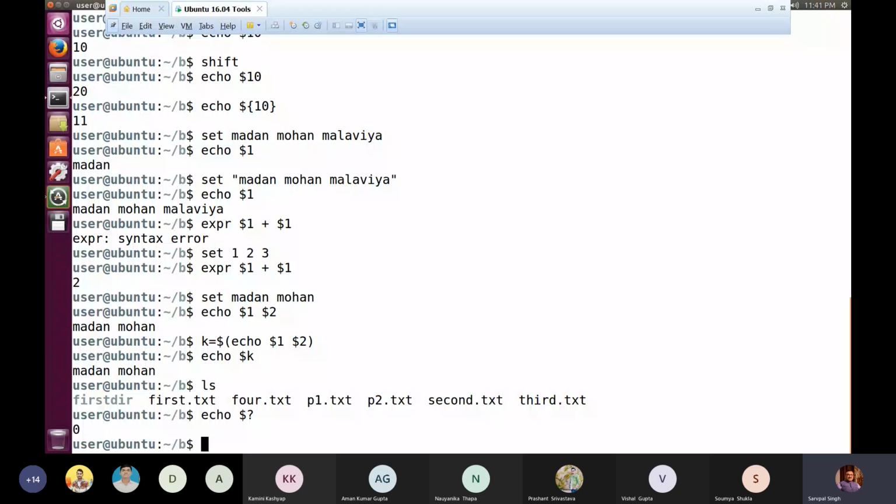You may be writing fp is equal to fopen, and within double inverted commas abc.txt, and then r. You are opening abc.txt in the reading mode. But suppose abc.txt does not exist on the hard disk, what will happen? This fopen will fail. So what will be assigned to fp? fp will be assigned a null value in that case. So usually this kind of situation is encountered in a C or C++ program.